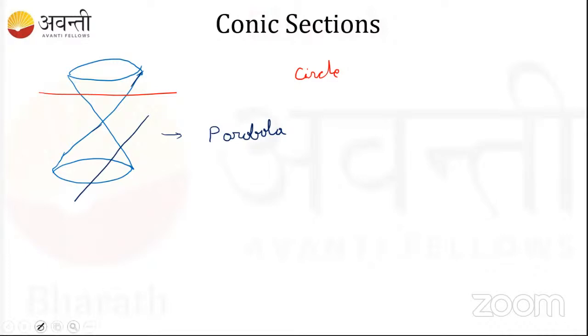So when do you get an ellipse? When you cut at a slightly different angle. If you consider this to be 0 degrees, and slightly above that you do this cutting, then we'll get an ellipse. So this is where you'll get ellipse. Now the angle has increased to some degree, it's greater than that degree.